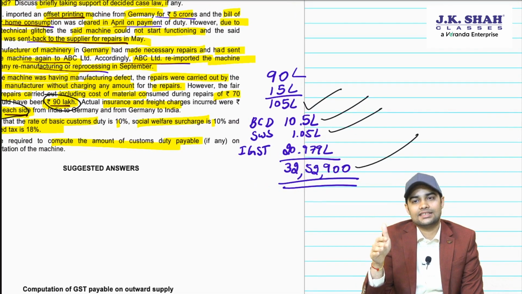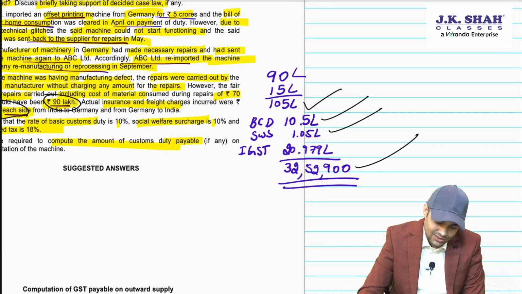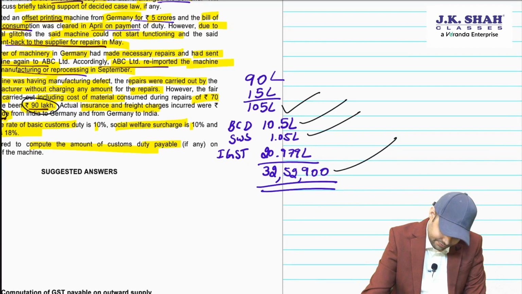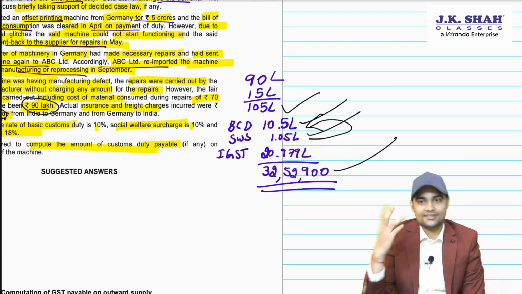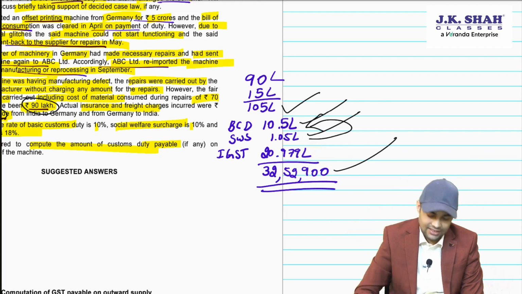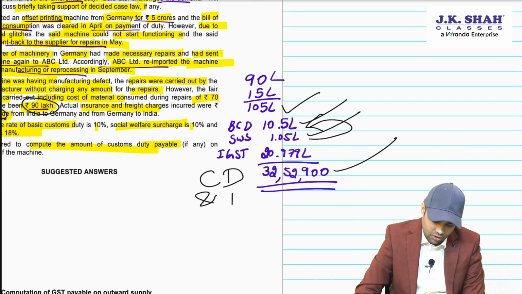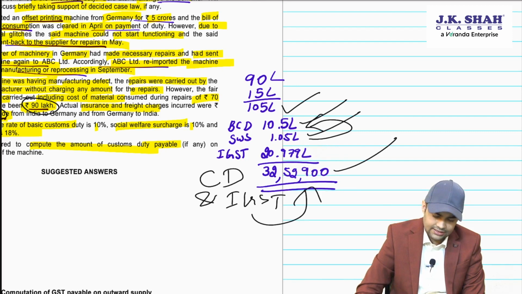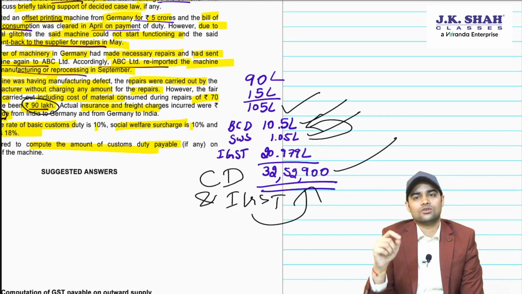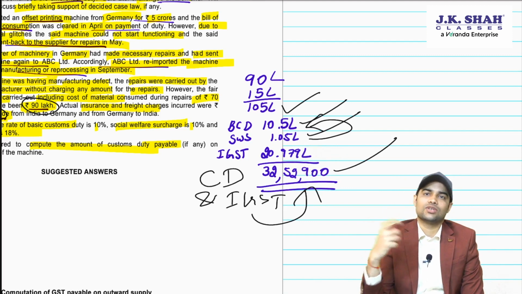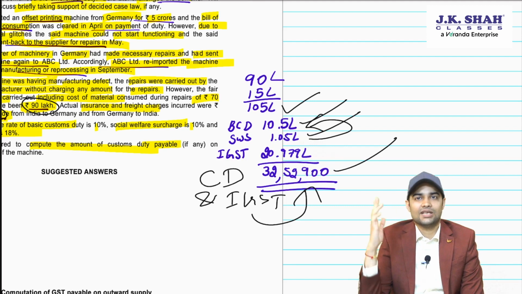BCD 10%, SWS 10%, IGST 18%. You know what to apply on what. BCD you will apply on 105 lakh. SWS you will apply only on BCD, and IGST you will apply on all the three because IGST is liable on all the three, and this will be your custom duty and IGST payable. Obviously, the institute has also given the answer like this, that custom duty and IGST payable will be this. So in the answer also you can show the computation and write custom duty and IGST payable. That is the stand taken by the institute.